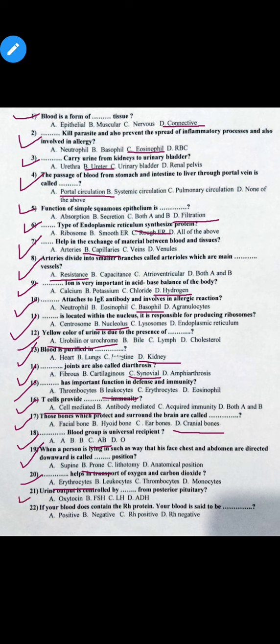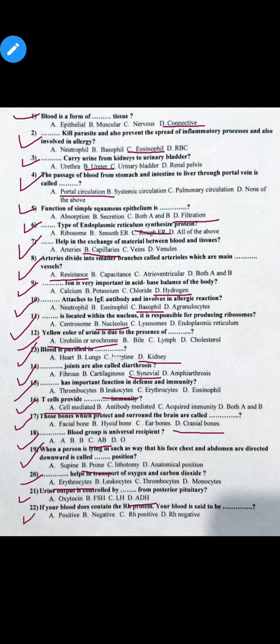21 MCQs. Urine output is controlled by dash from anterior pituitary. Option A is oxytocin, option B, follicle stimulating hormone, option C, luteinizing hormone, and option D, antidiuretic hormone. So the correct option is option D. Urine output is controlled by ADH from posterior pituitary.